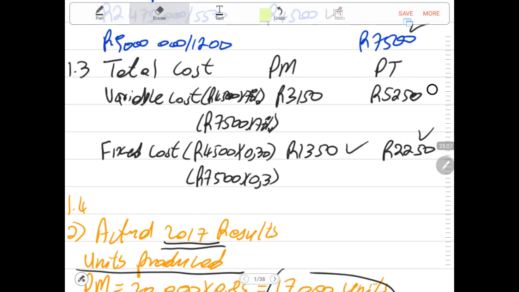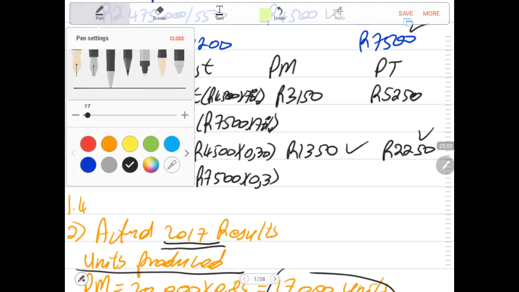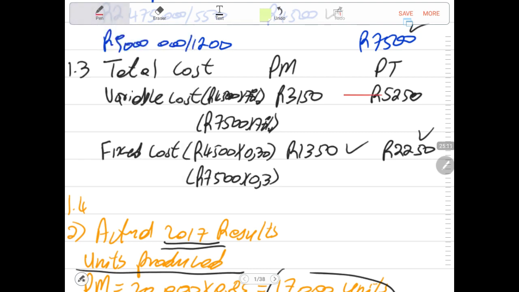Let me just use a different color. They are telling us that this cost increased by 6%, which is the variable aspect of the cost from 2016. And this also increased by 6%. This only increased by 2%, and this increased by 2%.